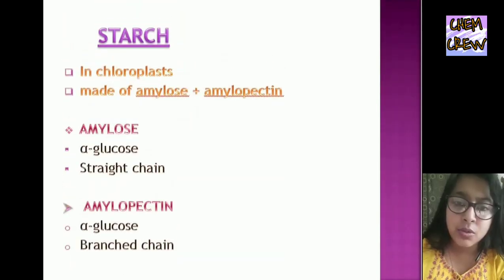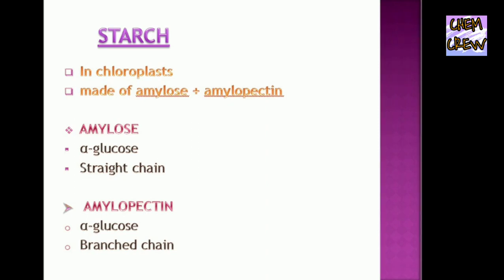Now let's talk about starch. Starch is found in chloroplasts and is made of amylose and amylopectin. Amylose has two parts, alpha glucose and a straight chain, and amylopectin has two parts, alpha glucose and a branched chain.